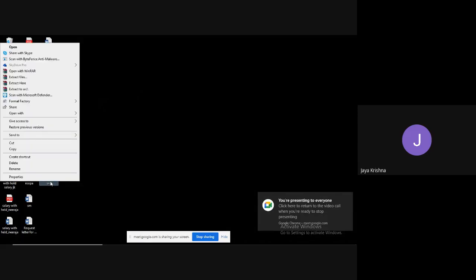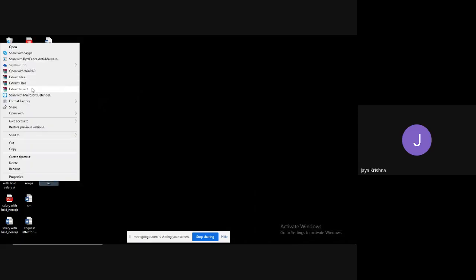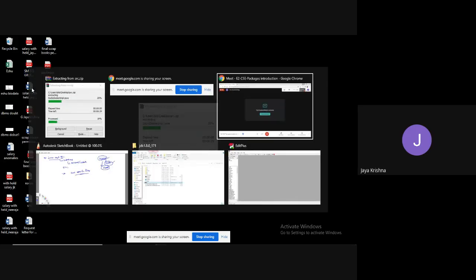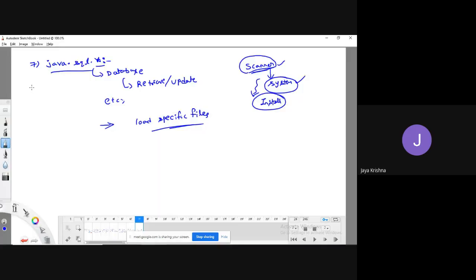I'm going to extract it because I want to show all the packages which are there in our system. I mean, see what the root folders of Java are. Javax is also there.